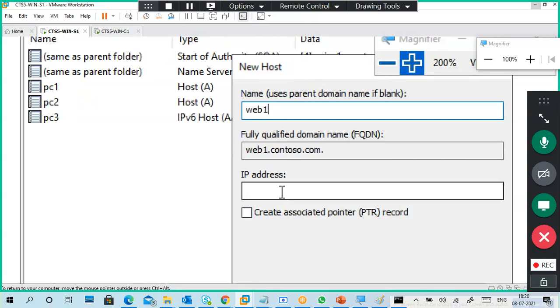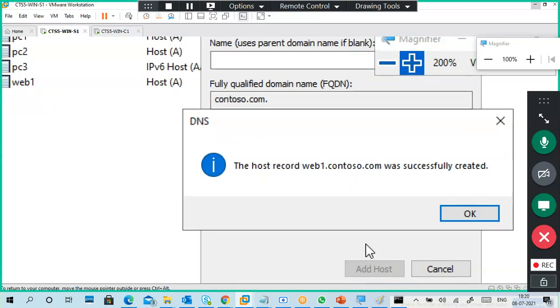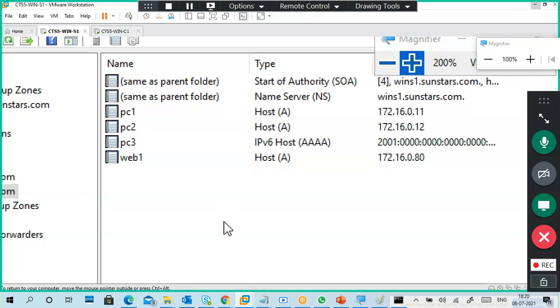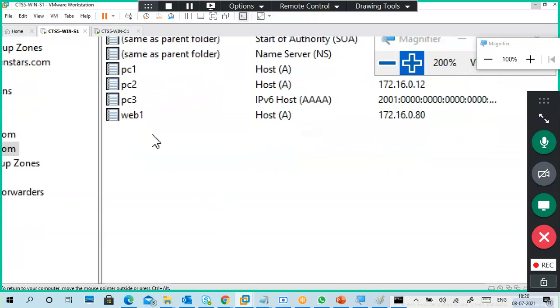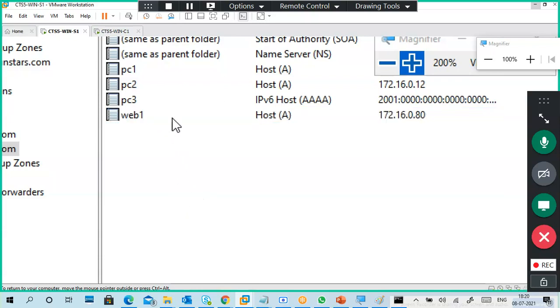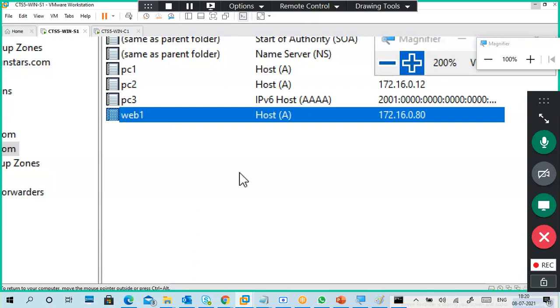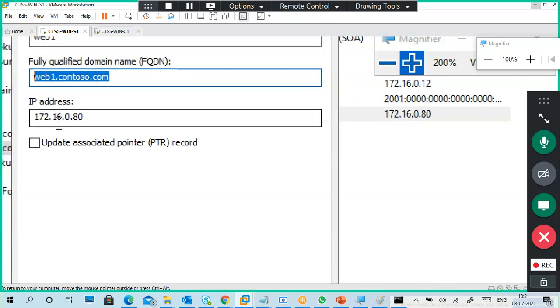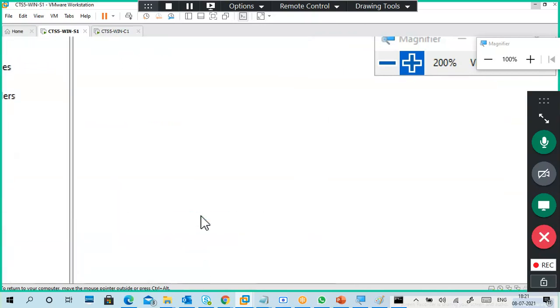Web1. Again I gave 80. When you see 80, you will immediately remember the port number. So this is my web server and this is my IP address. What is the FQDN? web1.contoso.com. But I don't like it.